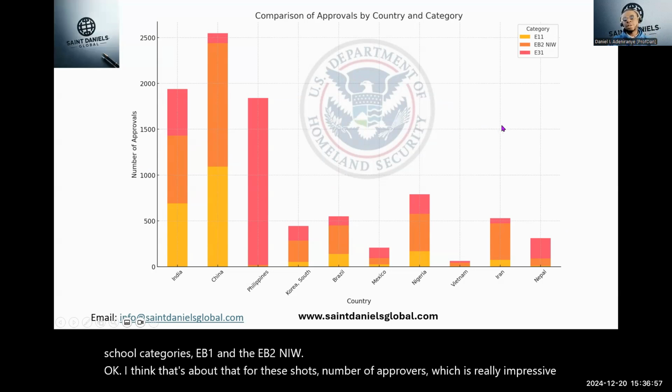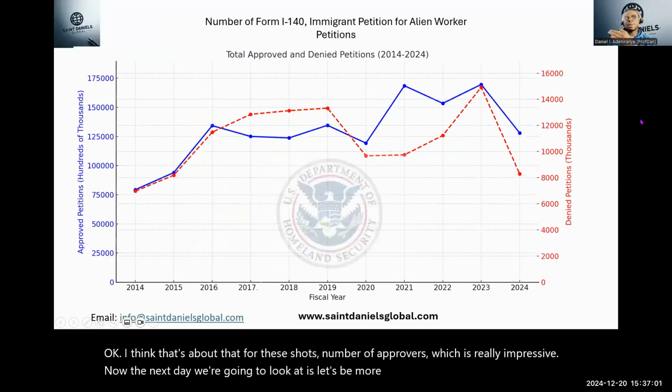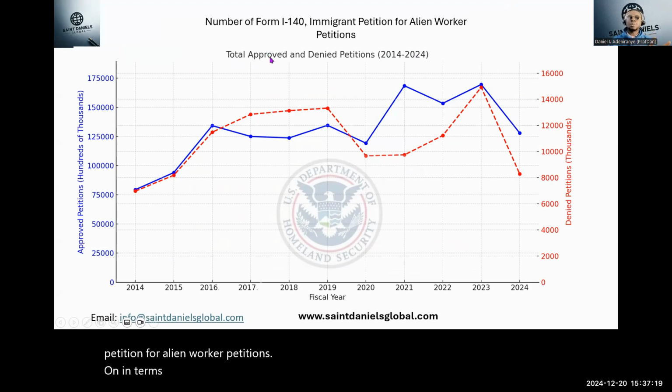Now, the next thing we're going to look at, let's be more specific. This time around, what I've done in this chart is to make you visualize the number of Form I-140, that's immigrant petition for alien worker petitions, in terms of the total approved and denied petitions from 2014 to 2024.